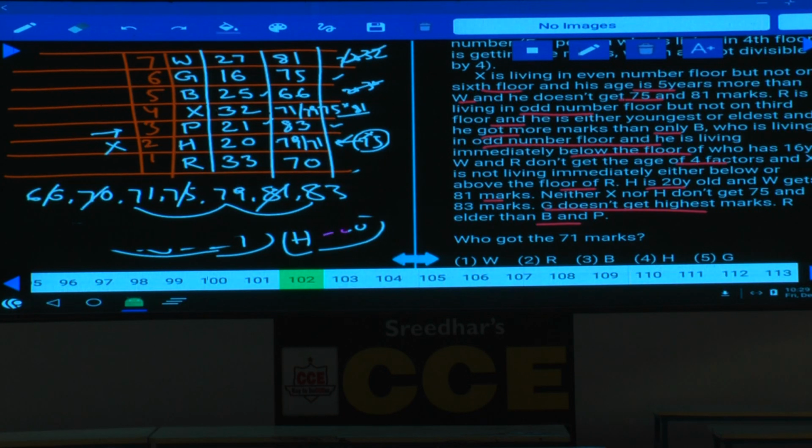W, G, B, X, P, H, R, and the ages of these persons are 27, 16, 25, 32, 21, 20 and 33. And the marks these persons got are 81, 75, 66, and X may get either 71 or 79. P got the highest marks, that is 83, and H got either 71 or 79, and R got 70 marks. Clear now? Now this is about question numbers 102 to 106.